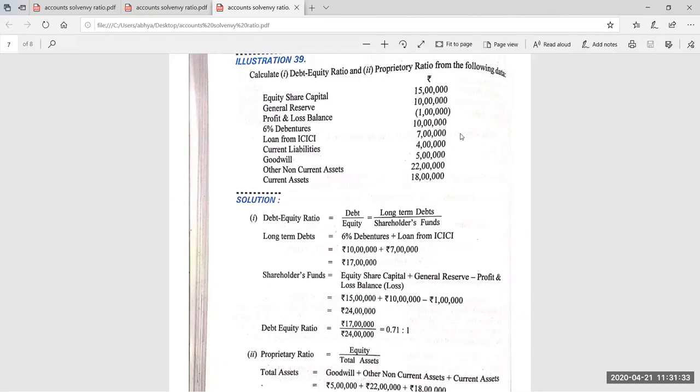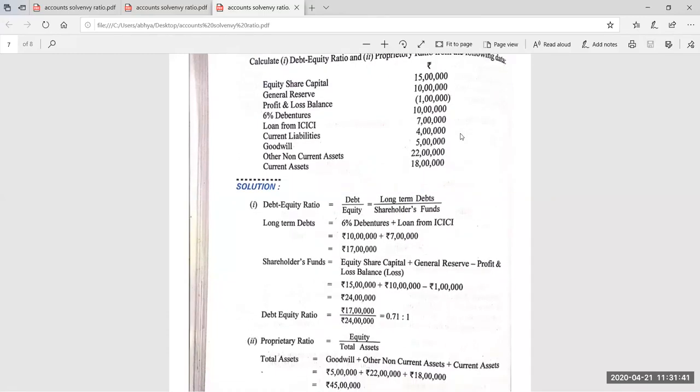Time period is not mentioned, so it will also be considered a long-term loan. So 7 lakh plus 10 lakh, so debt here is 17 lakh. Now find out the shareholder fund. Shareholder fund is equity share capital plus preference share capital, which is not given, plus all reserves. General reserve 10 lakh, P&L negative balance is given. So the shareholder funds are 24 lakh.